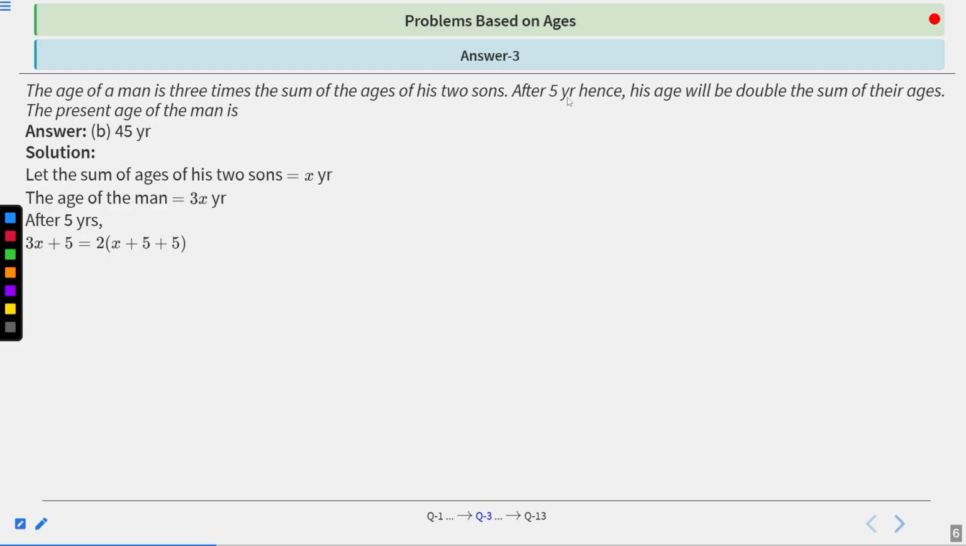Now the question says that after 5 years the age is double the sum of their ages. So we multiply by 2. So we get 3x plus 5 equals 2x plus 20. So we get x equals 15. Now we know that the sum of the ages of the two sons is x years, so x equals 15. So the age of the man will be 3 times x. So 3 into 15 becomes 45 years. So B is the correct answer. Next one.